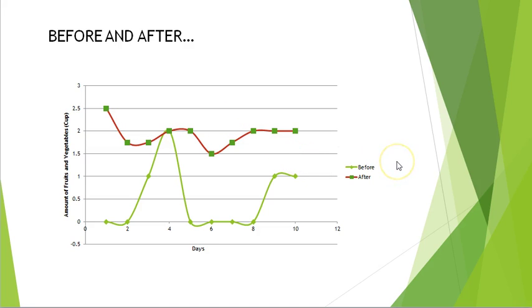So in this case, I would recommend to drink an extra half cup of fruit juice or eating an extra fruit daily to make sure that I am meeting the goal,